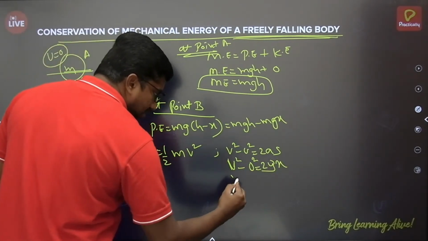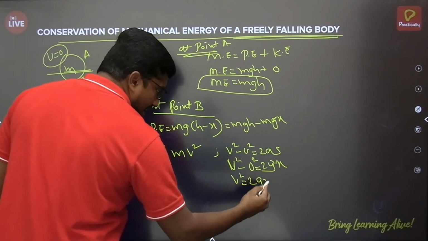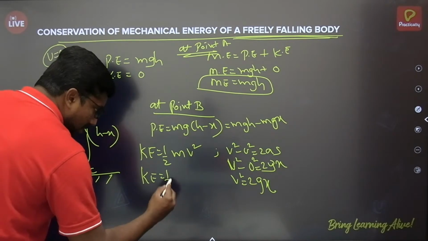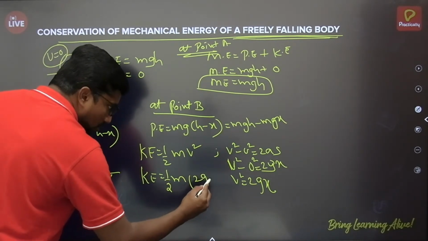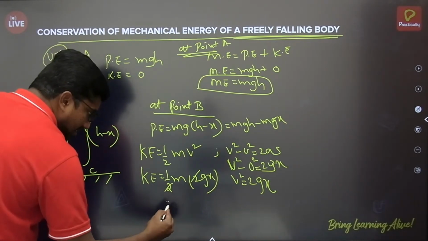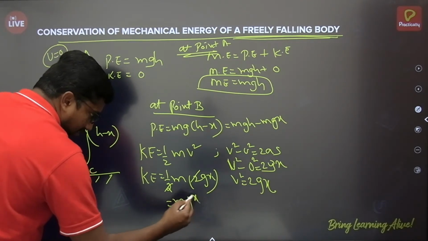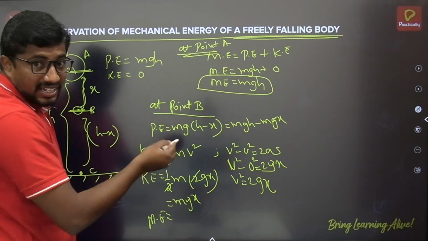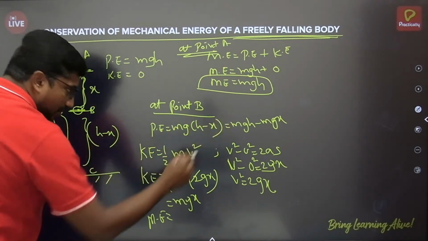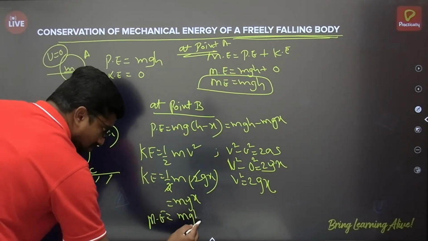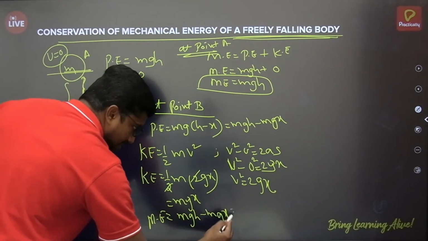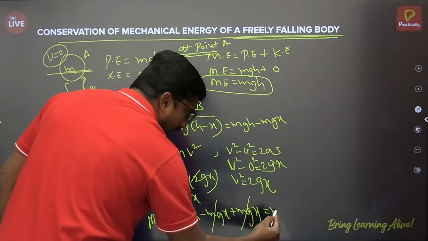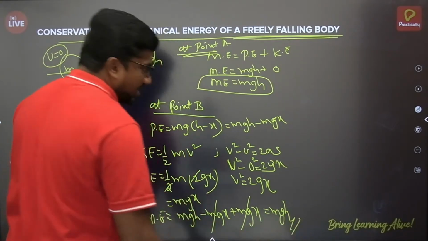So v squared is 2gx. Substituting, kinetic energy is half m into 2gx, the 2 cancels, so it is mgx. Then mechanical energy is the sum of potential and kinetic energy: mgh minus mgx plus mgx. Both mgx terms cancel and we have mgh.